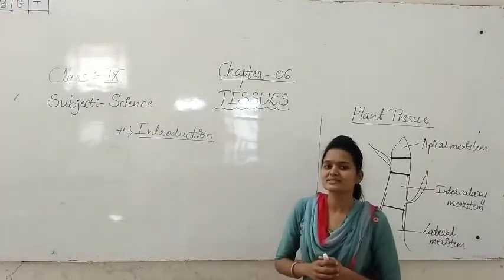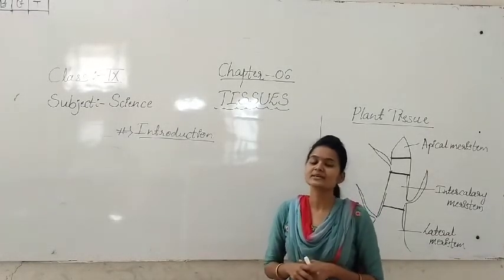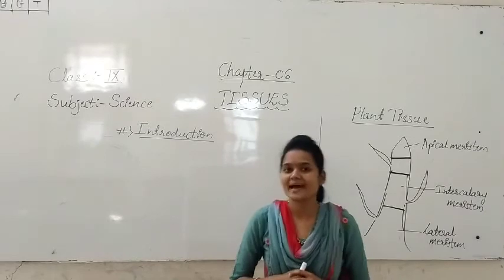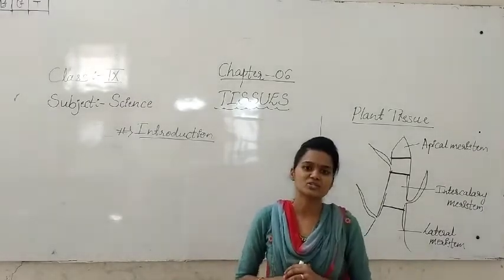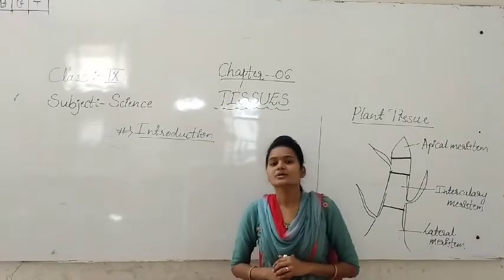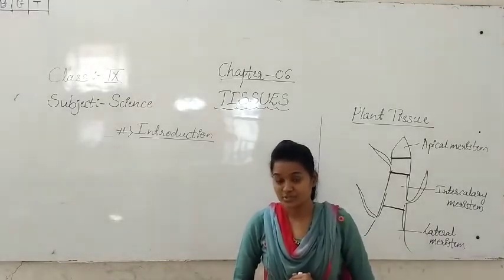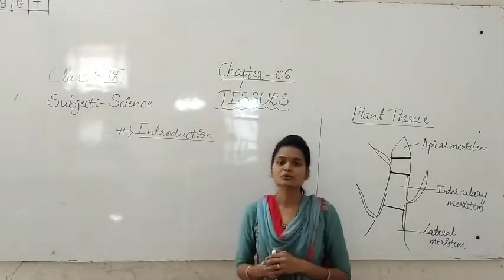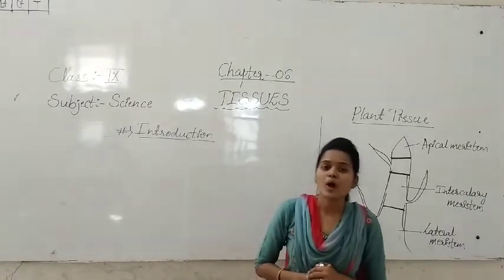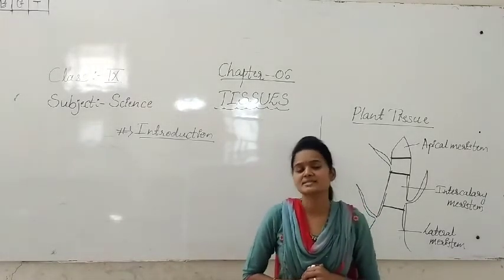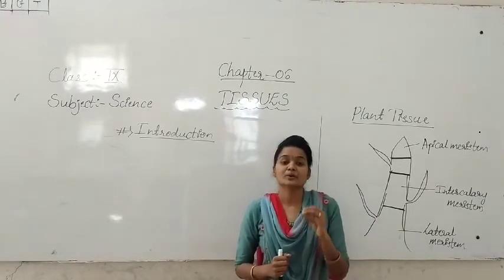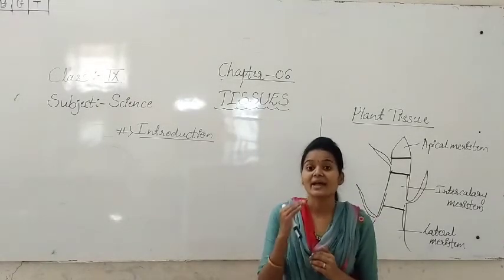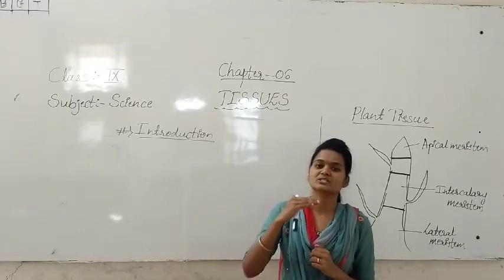So students, now we are discussing the sixth chapter. That is tissues. Sixth chapter, and this is the science chapter, tissues, particularly the biology section. So students, what do you know about tissues? First of all, we have to discuss the introduction. Then later we'll go to the next. What do you know about tissues and what is meant by the cell? Whenever you know the meaning of the cell, then only you can get the meaning of tissue and whatever the chapter is.